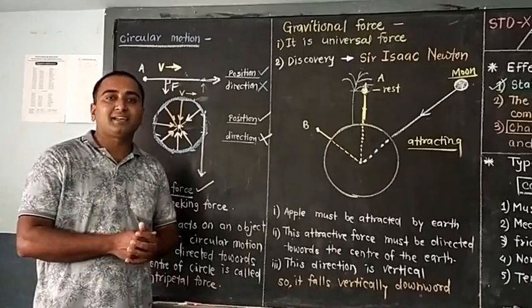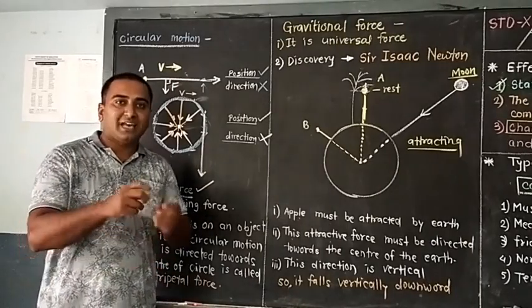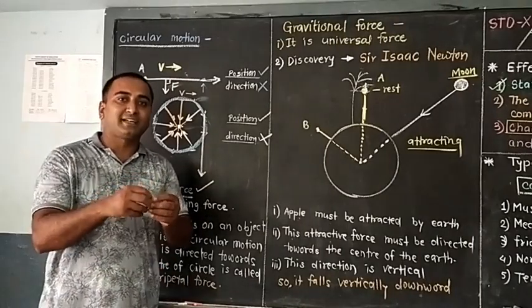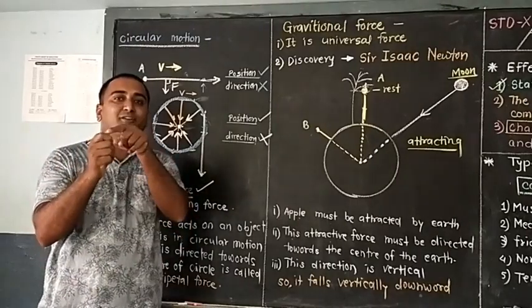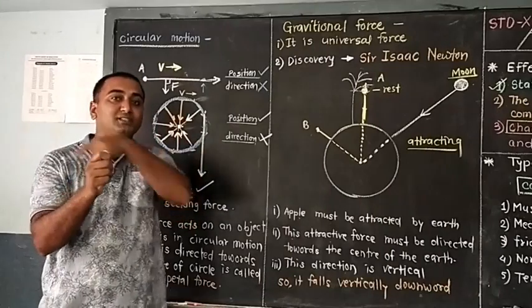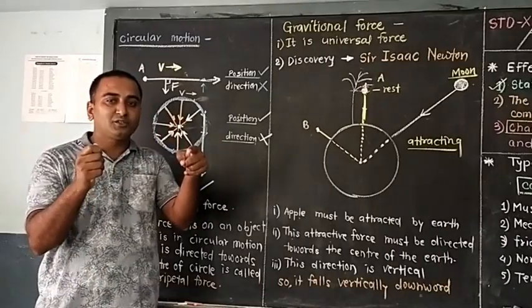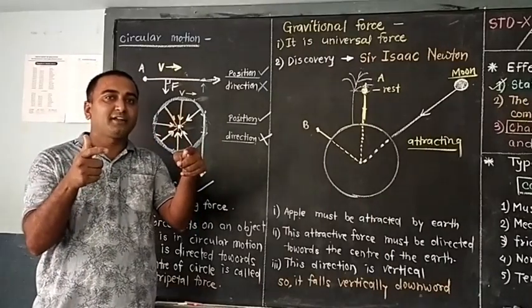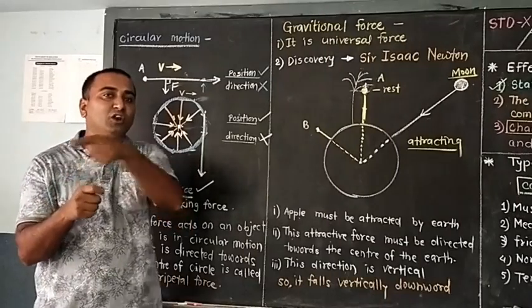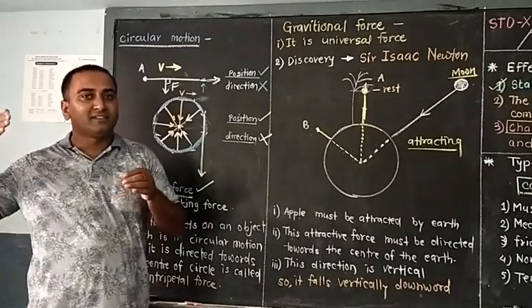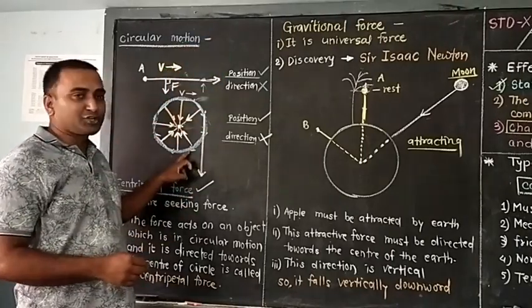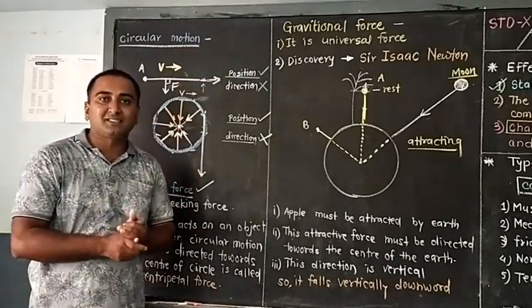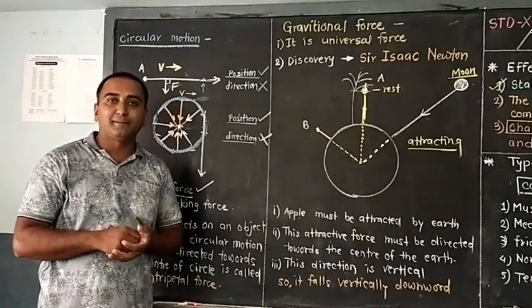Many examples are there in the textbook. Tie one stone to a thread and start to move it. Your hand is the center of a circle around which the stone is moving. If you leave this string, definitely the stone will not move in circular motion. It will fly off in another direction. Again, one example they have discussed: keep one coin on the fan blade.